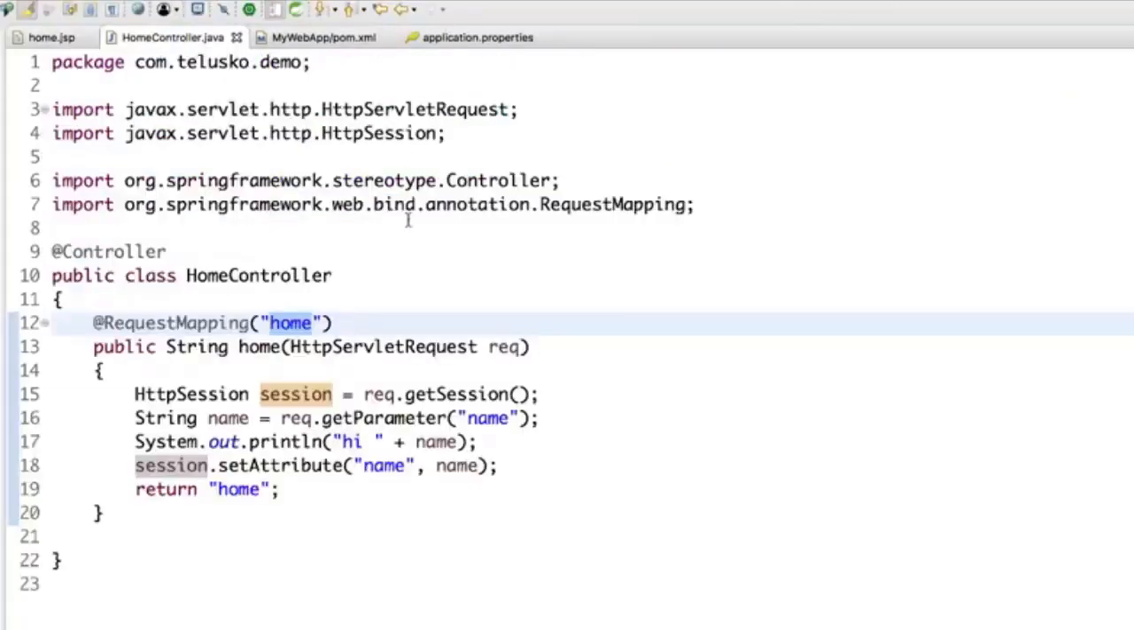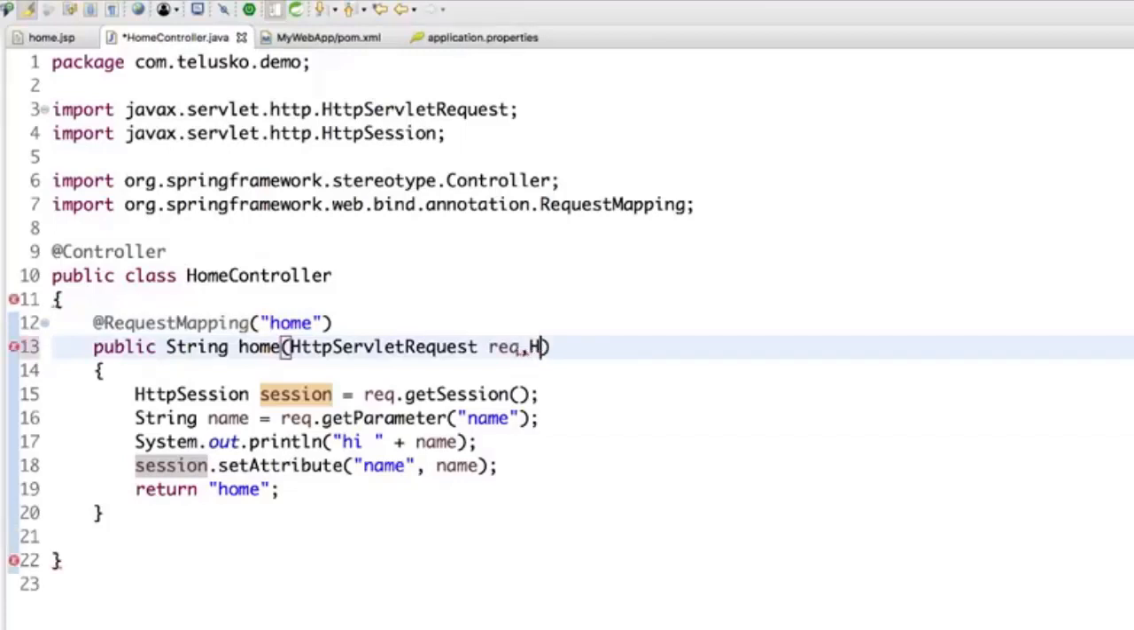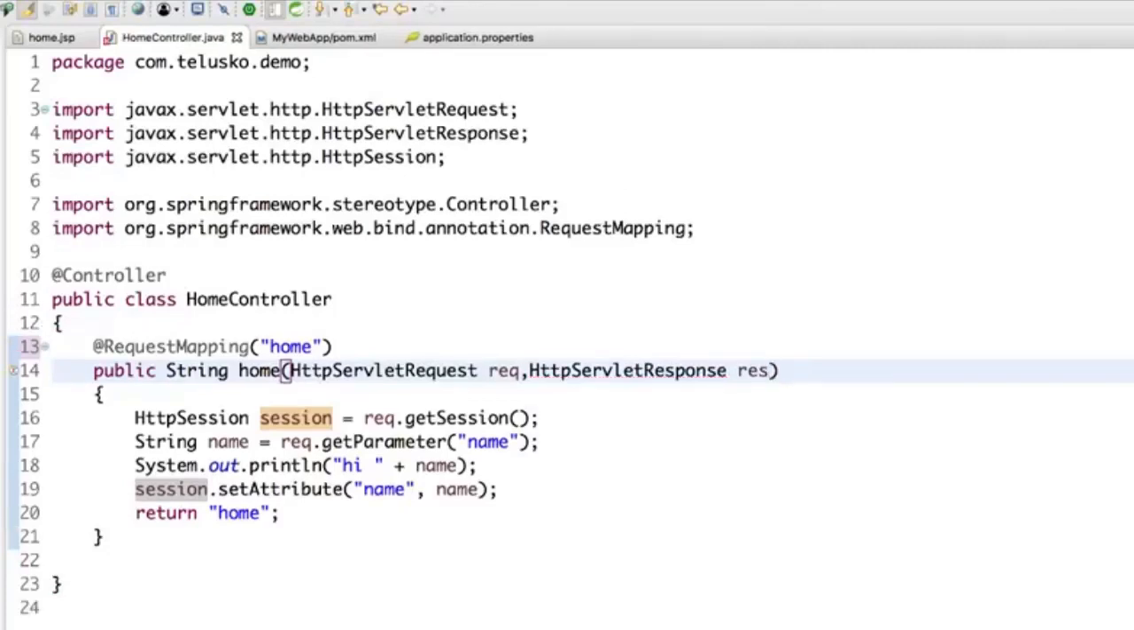Now, can I use the HTTP response object? Because we have used the request object, right? What if I want to use the response object? It's very simple. Just give a comma and say HttpServletResponse. And now you also have a hold on the response object. Of course, we don't need that object in this example, but if you want to use the response object, then this is the way.